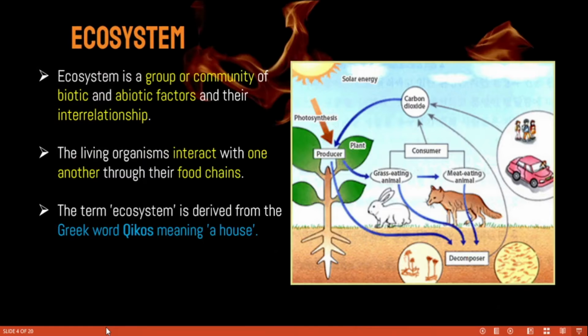Now, ecosystem. What does ecosystem mean? Ecosystem is a group or community of biotic and abiotic factors and their interrelationship. Okay, so look at the picture. With the help of this picture, we will understand ecosystem.